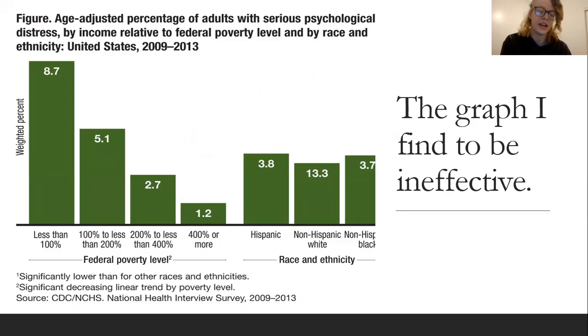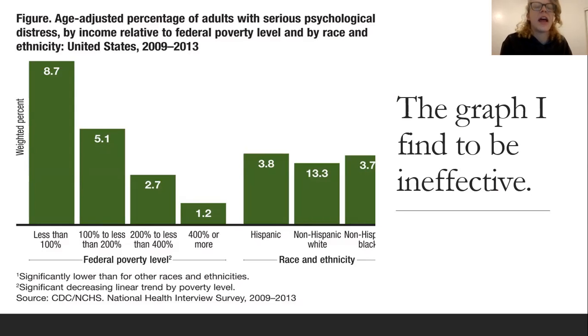So I believe this is ineffective because there's a decreasing linear trend by poverty level. Using a scatter plot would have been a better approach in representing the data because it would have had a better visual representation that correlates more with the data. Plus, I don't like the way the data has been set up.